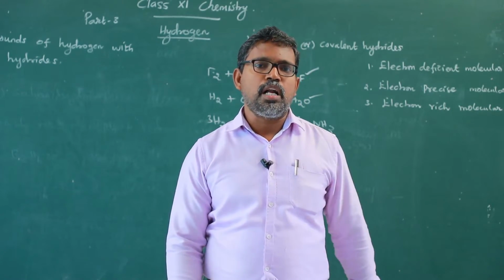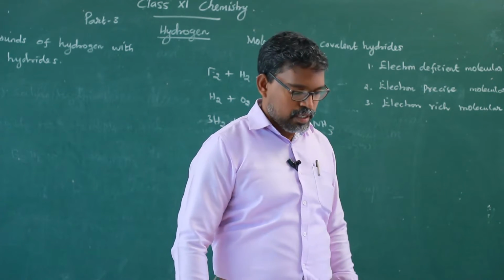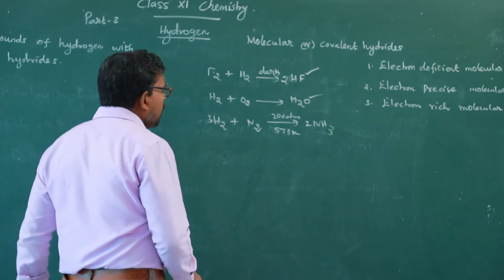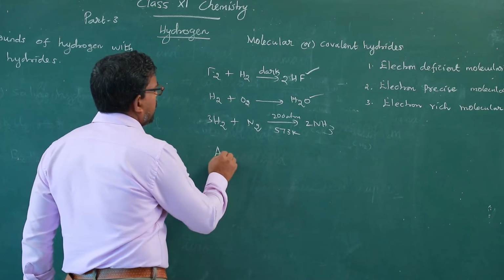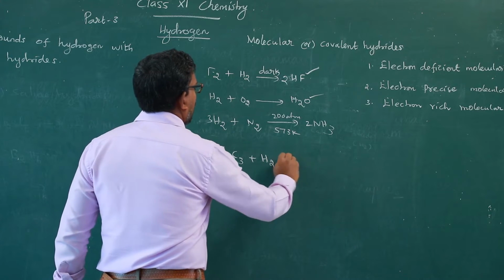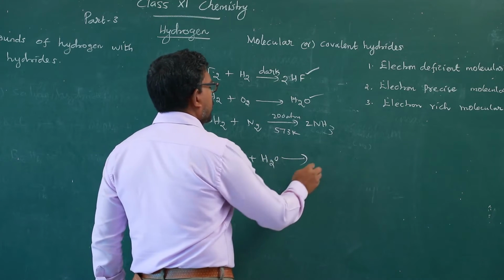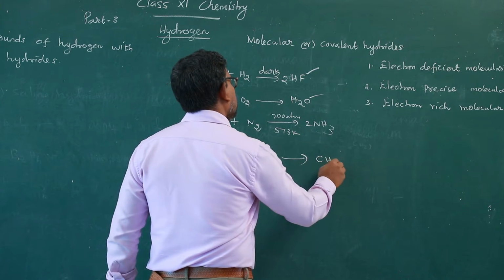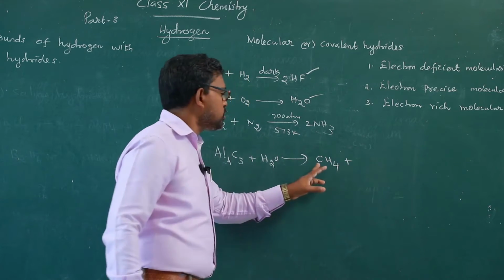And some other molecular hydrides are also prepared from carbide compounds. Aluminum carbide, Al4C3, on complete hydrolysis with water gives methane as the hydride formed during the course of the process.